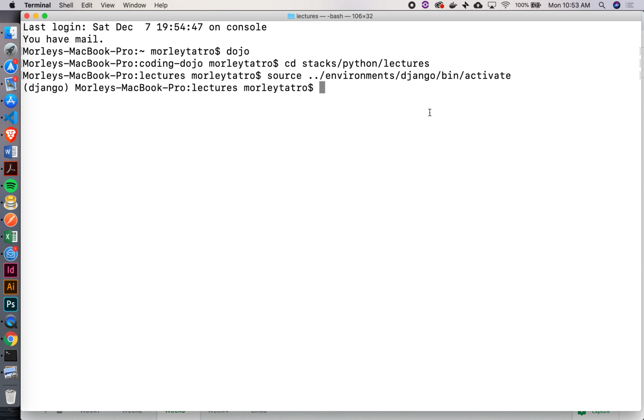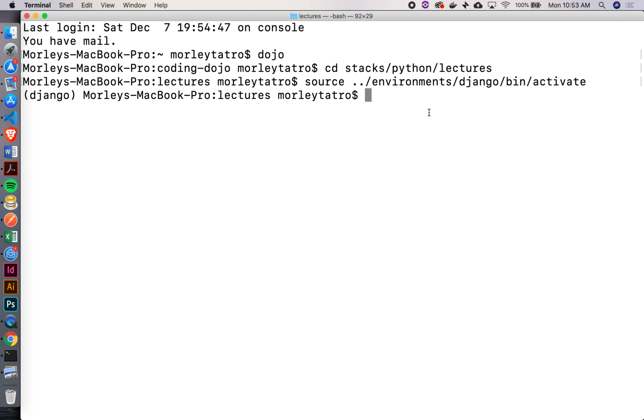Activating my environment is the first thing I do before I even get into my projects folder. Those two things could be switched. So all I'm doing is getting to where I want to go, and then activating my environment, rather than having to navigate to it and then navigate back to where I am. I like to do that in one step so that it's less work.